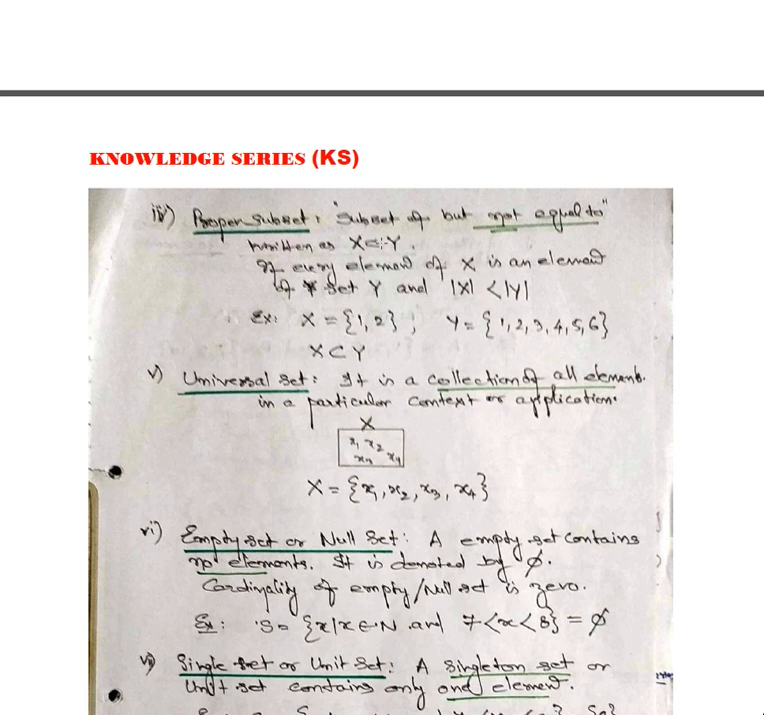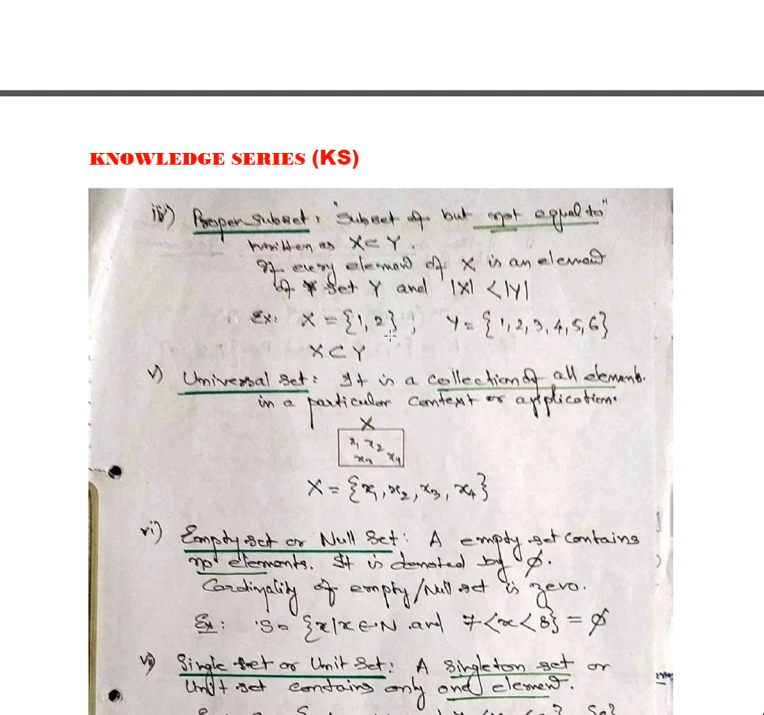Now proper subset, a subset of but not equal to, written as X proper subset of Y. So if every element of X is an element of Y, then always X is smaller than or equal to Y. For example, X is 1, 2 and Y is 1, 2, 3. So this is not a proper subset.